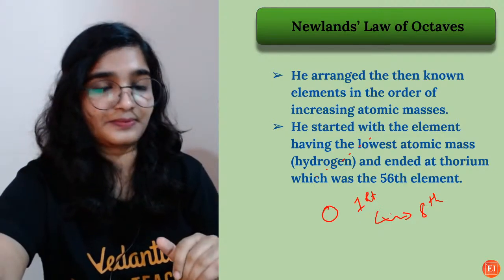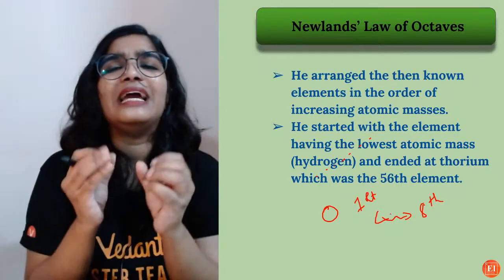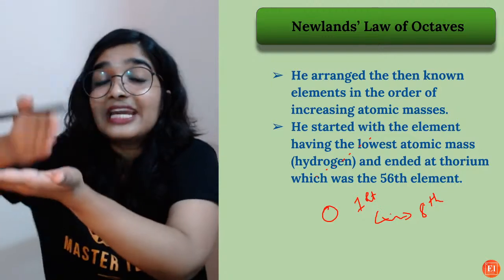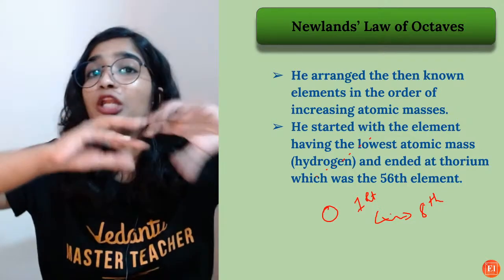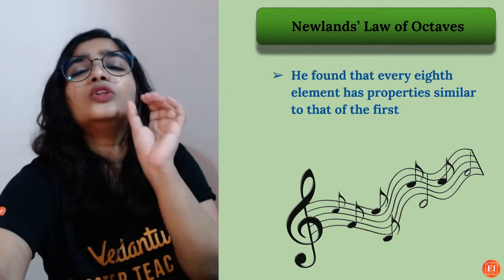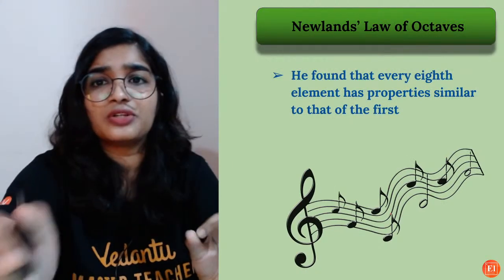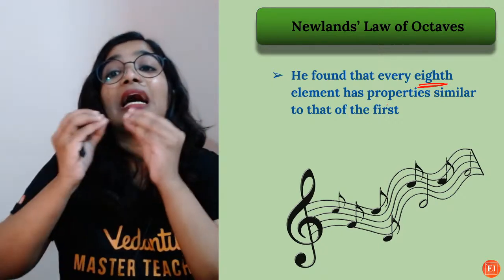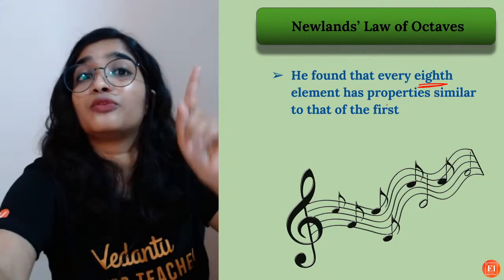So he started with the element having the lowest atomic mass, that is hydrogen, and arranged whatever elements he knew then according to the increasing order of atomic mass. So what was his observation? That every eighth element has properties similar to that of the first.